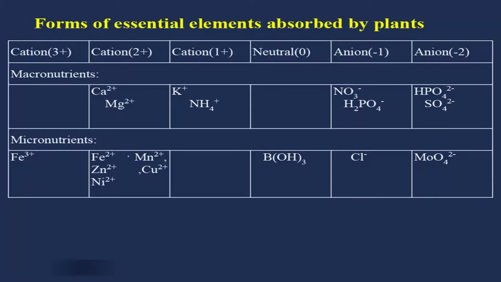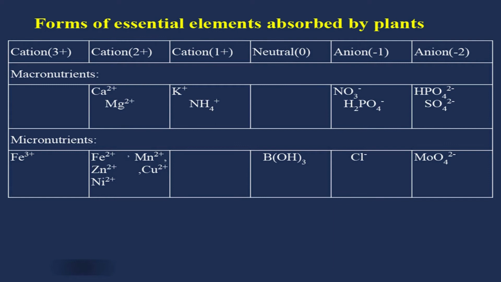You can see in cations, iron is taken up in the form of ferric, Fe3+, but this is not the preferred form. The preferred form of iron is ferrous, Fe2+. In macronutrients, the cations are calcium 2+ and magnesium 2+, and in micronutrients it is ferrous, manganese, zinc, copper and nickel. All have 2 positive charges. They are cations. Similarly, cations with 1 charge are potassium and ammonium.